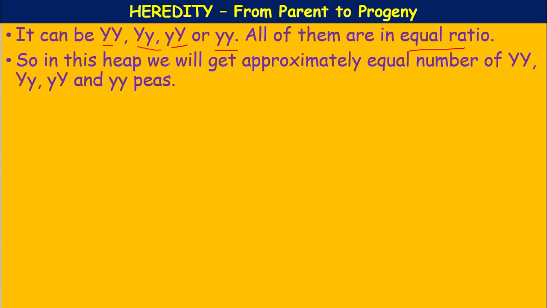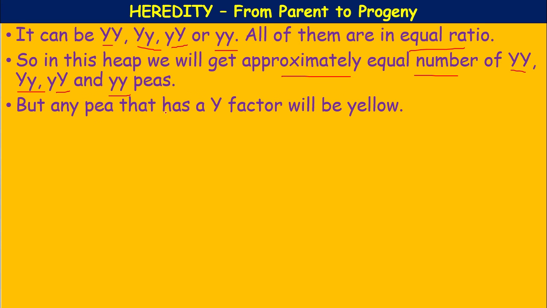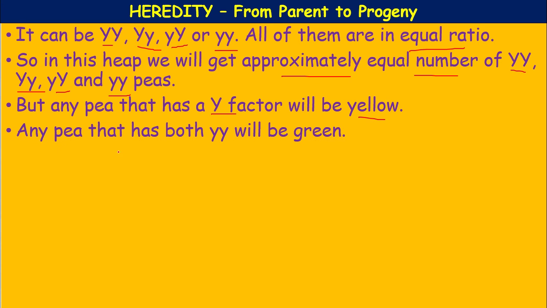So, in this heap, means in this bunch, we will get approximately equal numbers of capital Y capital Y, capital Y small y, small y capital Y, and small y small y peas. But any pea that has a capital Y factor will be yellow, because the capital Y factor is the dominant factor. Any pea that has both small y will be green.